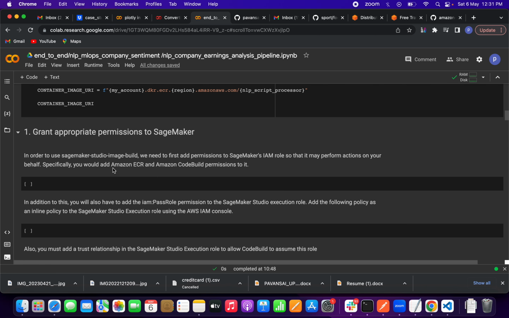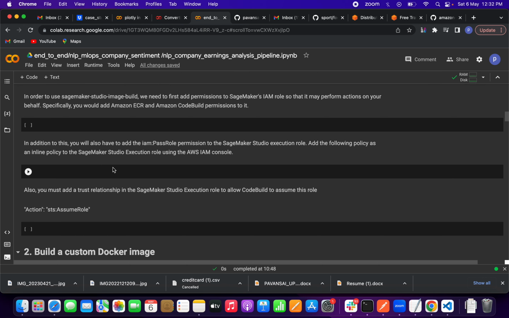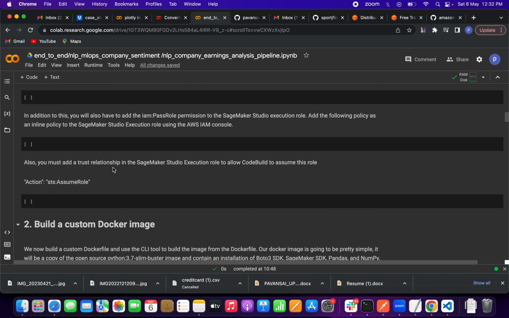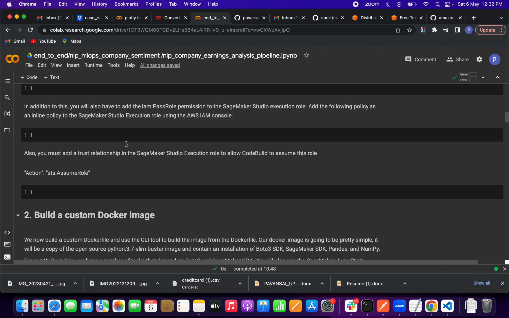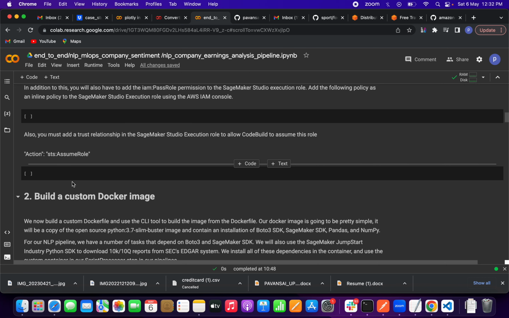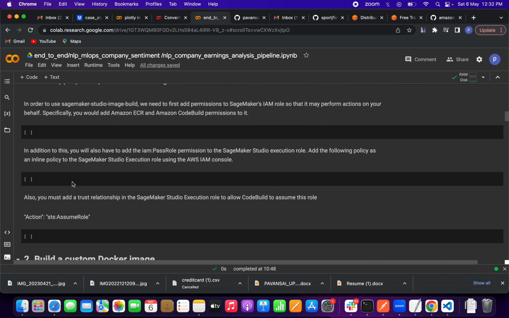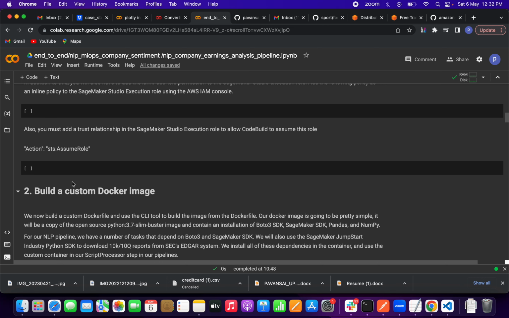Then we have to grant permission to SageMaker. So we first have to add permissions to the SageMaker IAM role, so based upon that we can perform our actions. We have to pass iam:PassRole like that. After that, if you want to build a trust relationship, one window will pop up, friends. Here we have to pass sts:AssumeRole. Okay, so that is all about the permissions, friends, the IAM role and those policies.